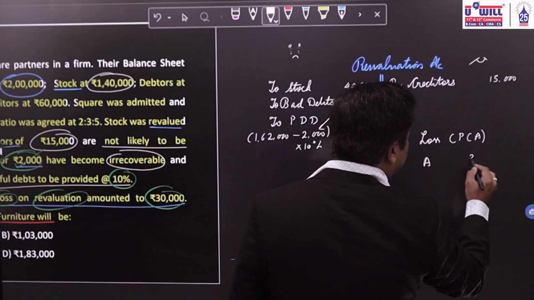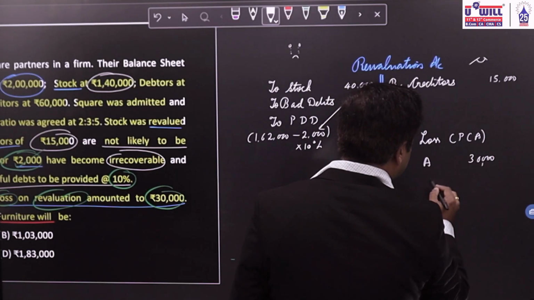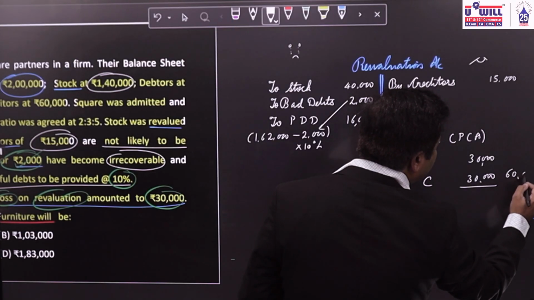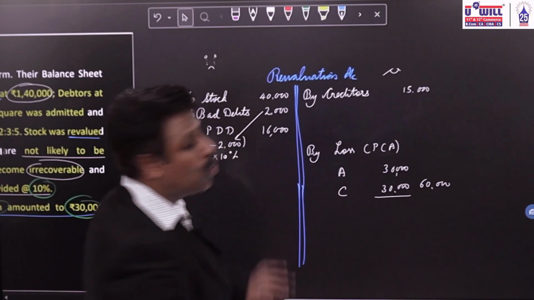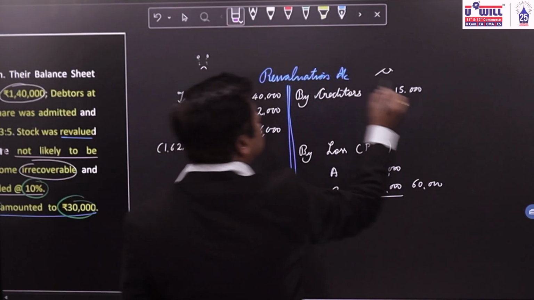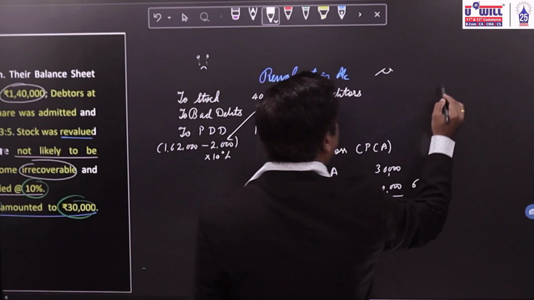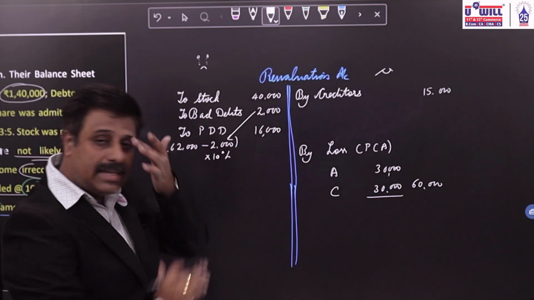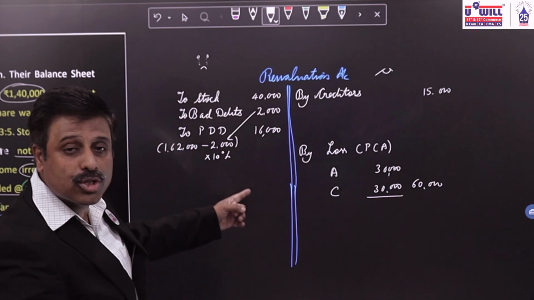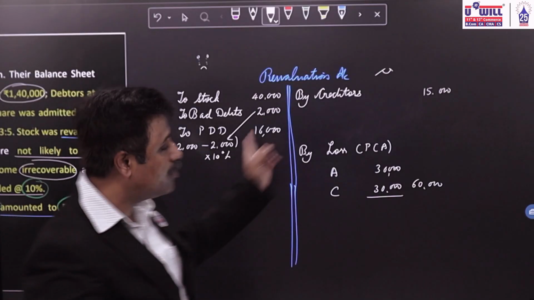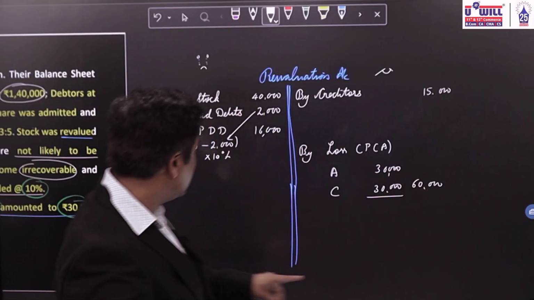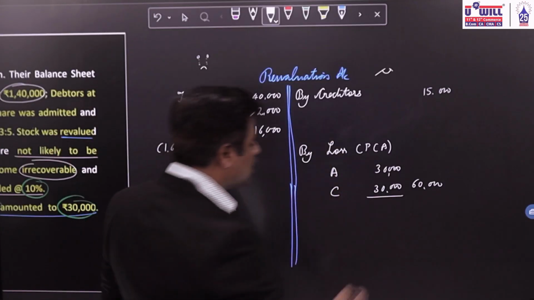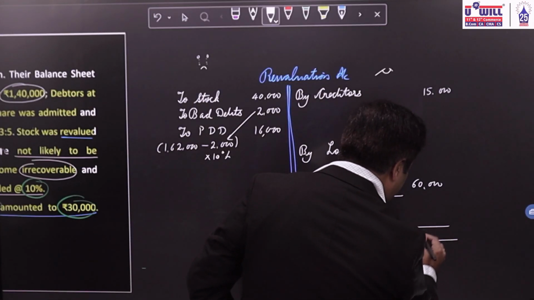Angel's share is given as 30,000. So Circle's share will also be 30,000 as the ratio is equal. Total revaluation loss would be 60,000, plus creditors are already there with 15,000. Now whatever balance remains in the revaluation account, if it comes on the debit side, it is loss of furniture. If it comes on the credit side, it is profit of furniture. 40, 42, 58, and 15 plus 60, 75. Which side is more? Credit is more. So 75,000